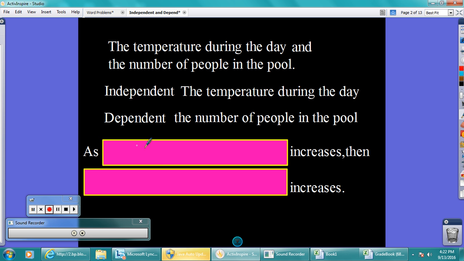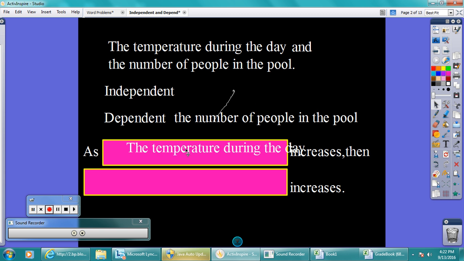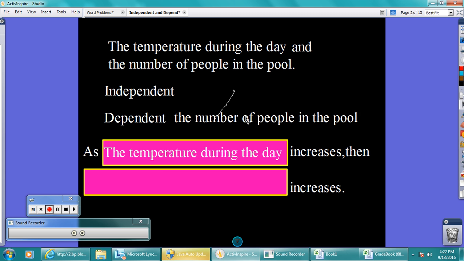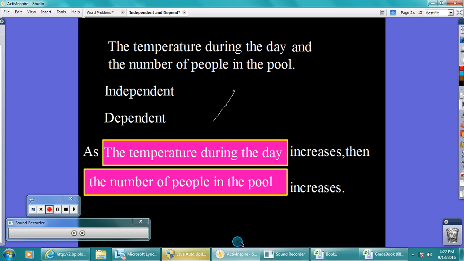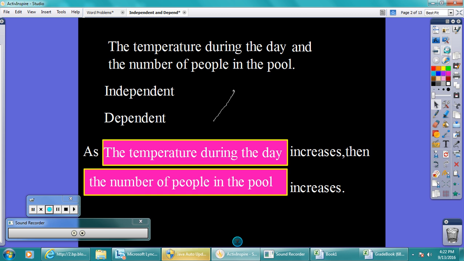So as a sentence, we would write, as the temperature during the day increases, the number of people in the pool increases. Okay? So that's how you would write a sentence.